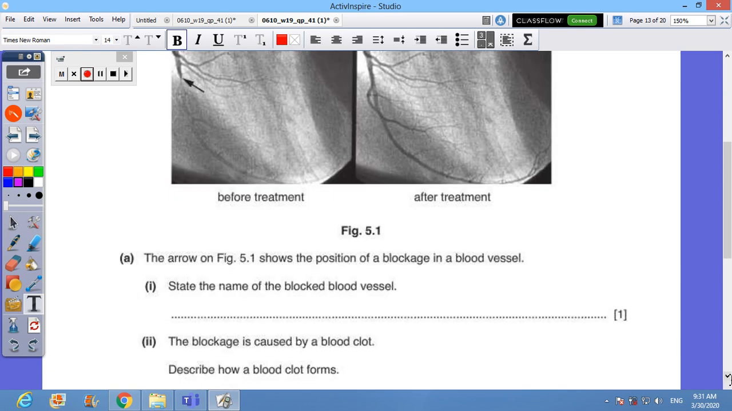The arrow on the figure shows the position of blockage in the blood vessel. State the name of the blocked blood vessel. What's the name of the blood vessel itself? This is a coronary artery. The blockage is caused by a blood clot.